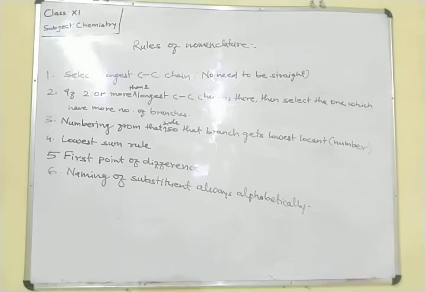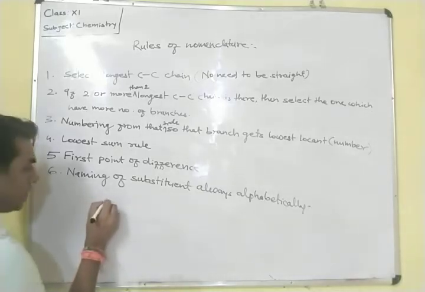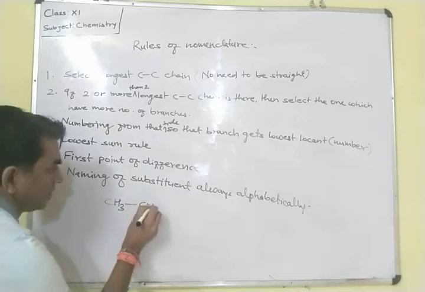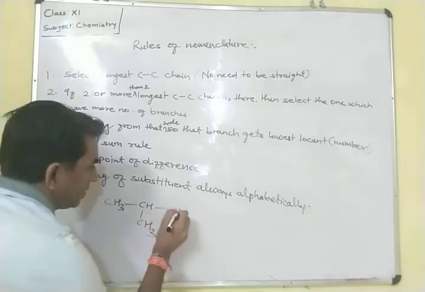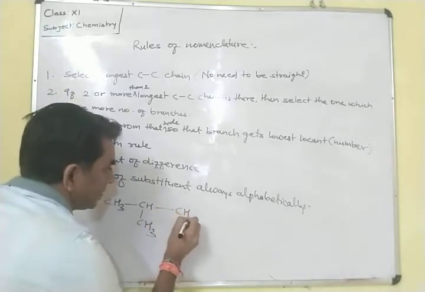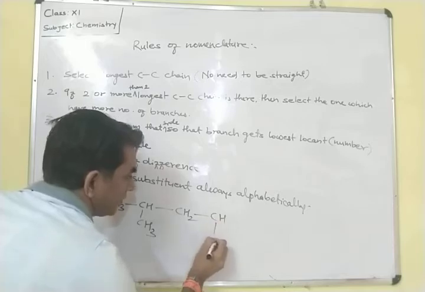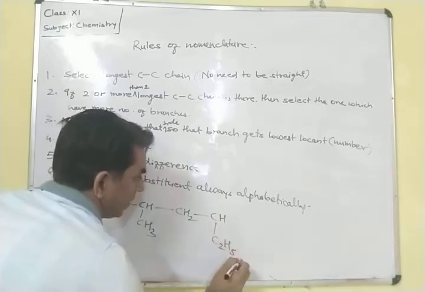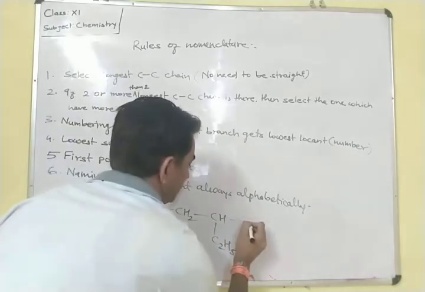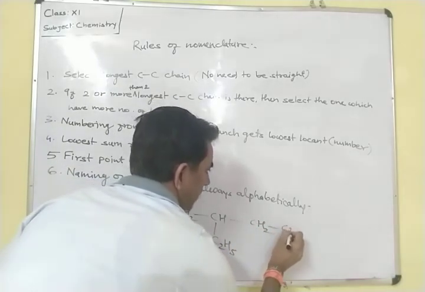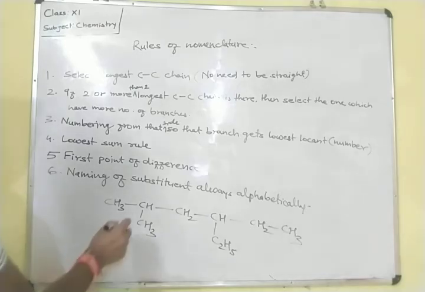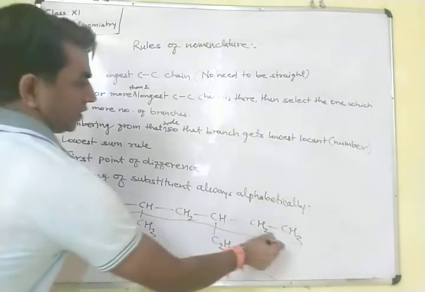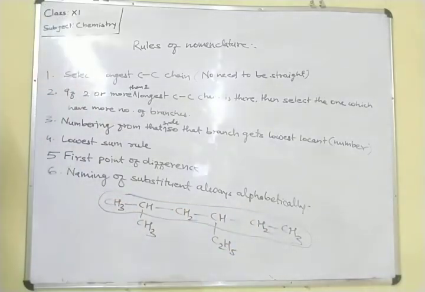Suppose one carbon chain is there: CH3, CH, and in this CH one methyl group is added, and CH2, CH, C2H5. After that CH2, and here it is CH3. So first we have to select the longest chain. This is the longitudinal chain, meaning the longest carbon chain.